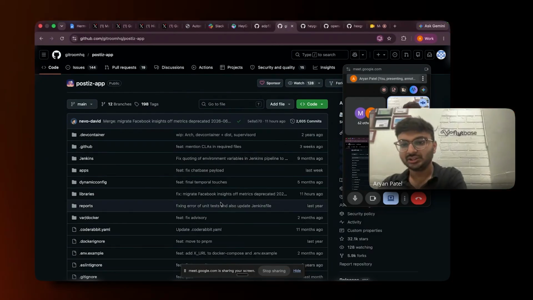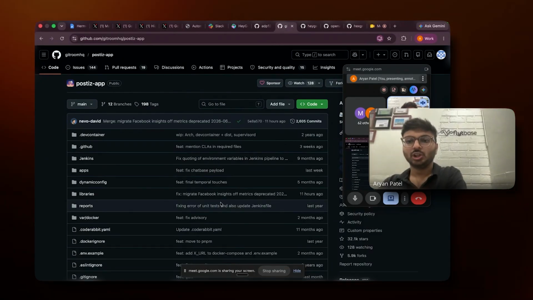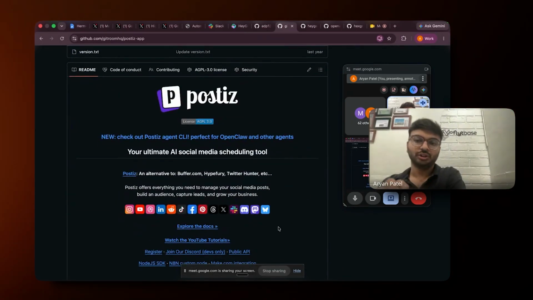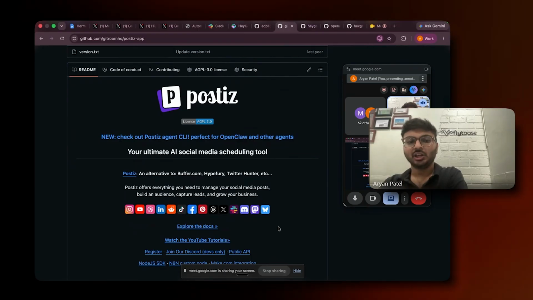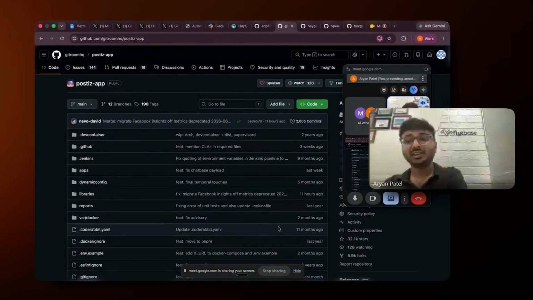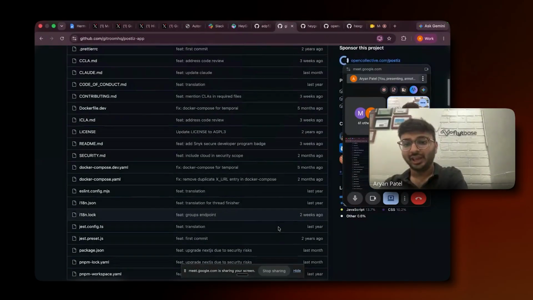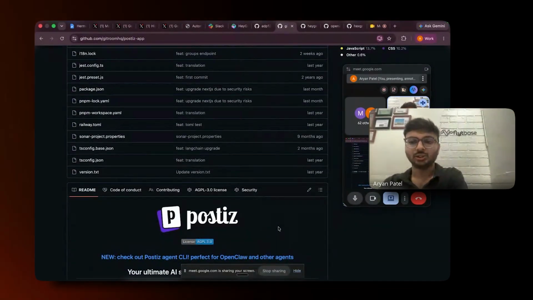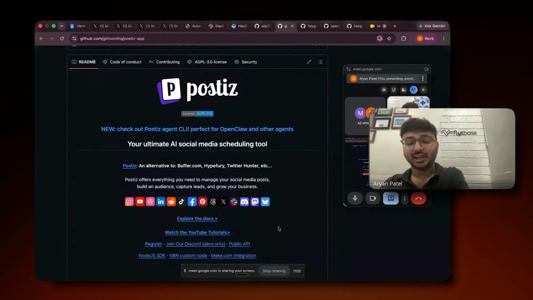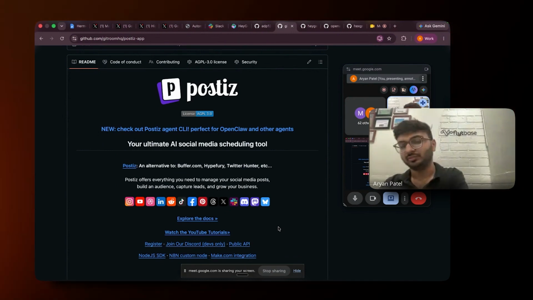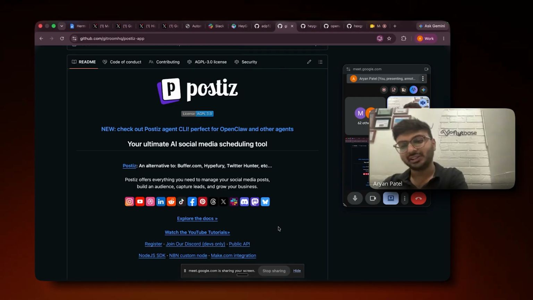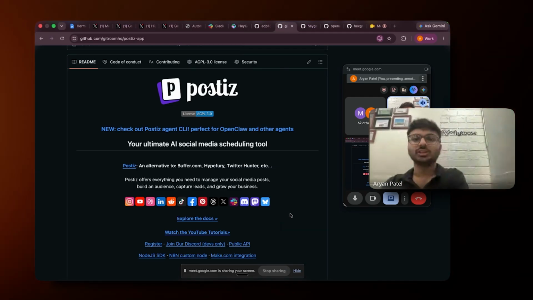So this is the Posties GitHub repo which I have used. So basically it can schedule all the posts to any of your social media. What you just need to do is clone this repo and it will start working. You need to authorize your social media accounts once, and then it will start. And it is compatible with almost all the social media platforms: Instagram, Reddit, LinkedIn, Dribbble, TikTok, Facebook, Pinterest, everything. So you can use this repo as well.